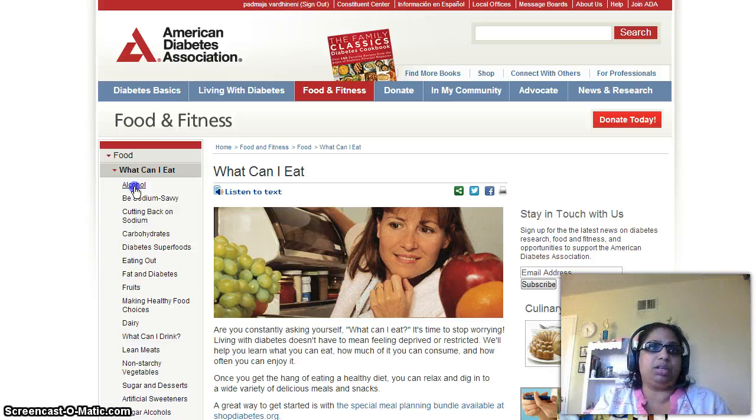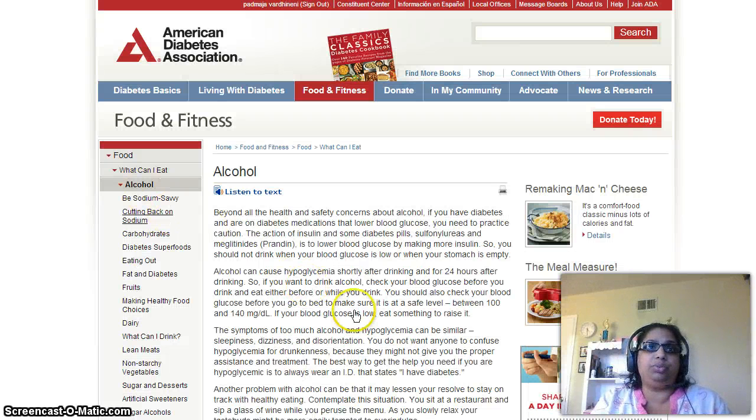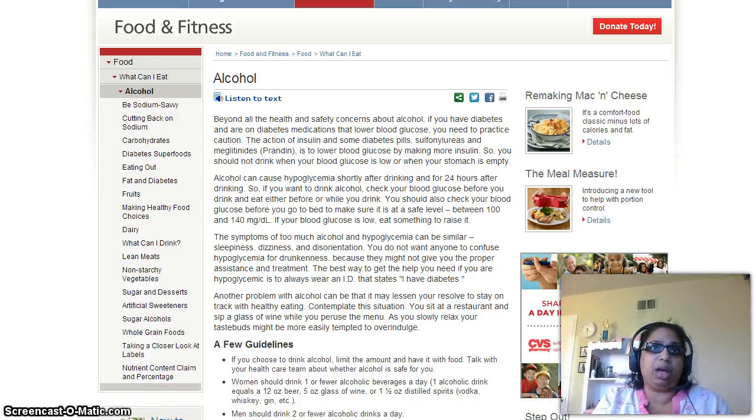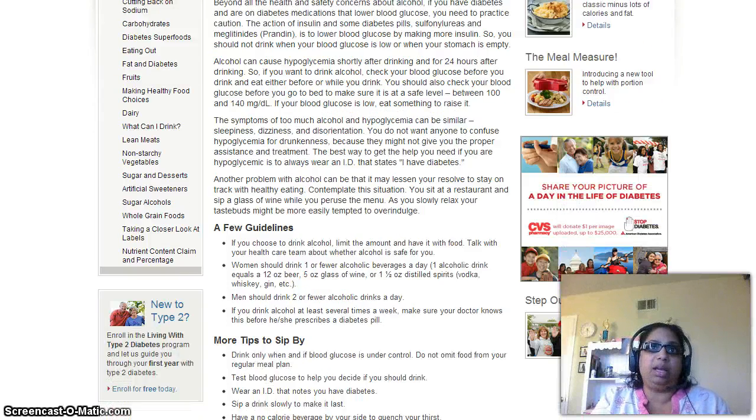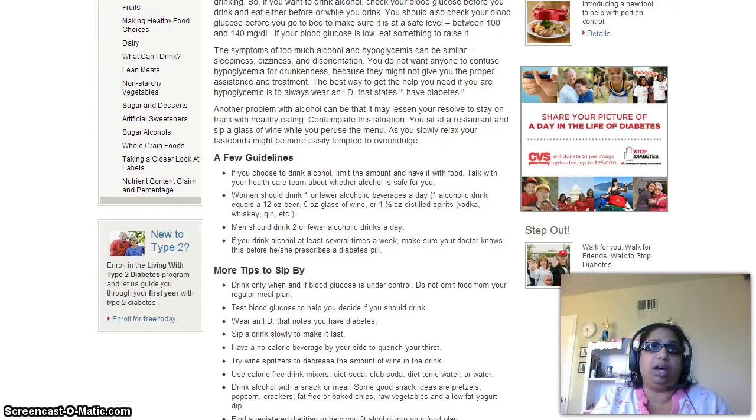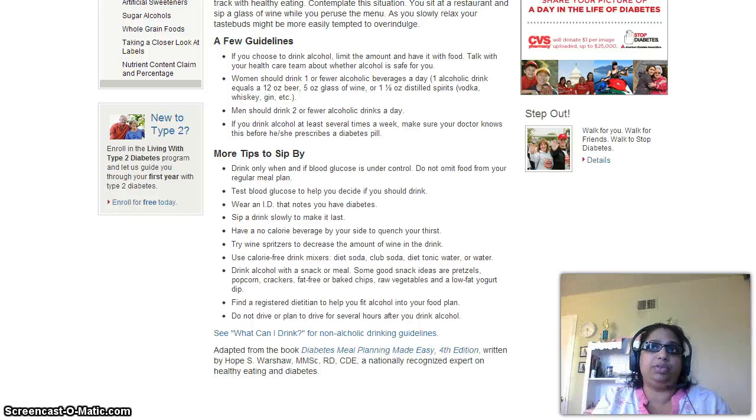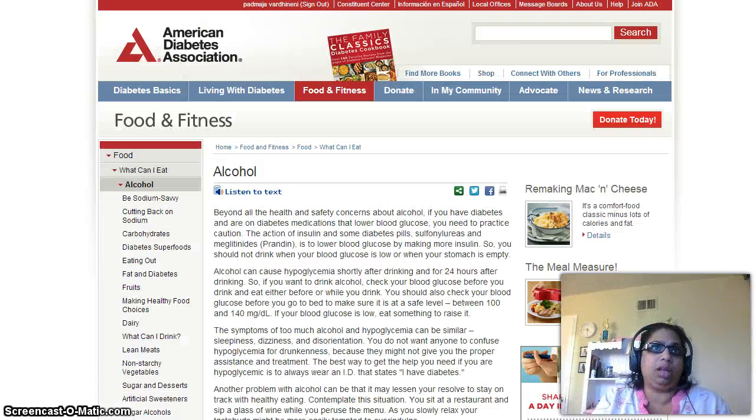So here it talks about alcohol consumption. It gives you all the information about how alcohol actually affects your diabetes condition. It gives you a few guidelines and also gives you some tips about what you can drink, how much you should drink, what's a good quantity to drink.